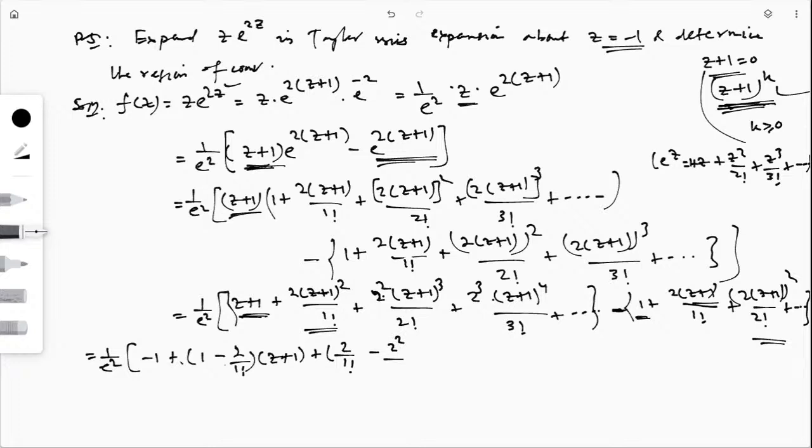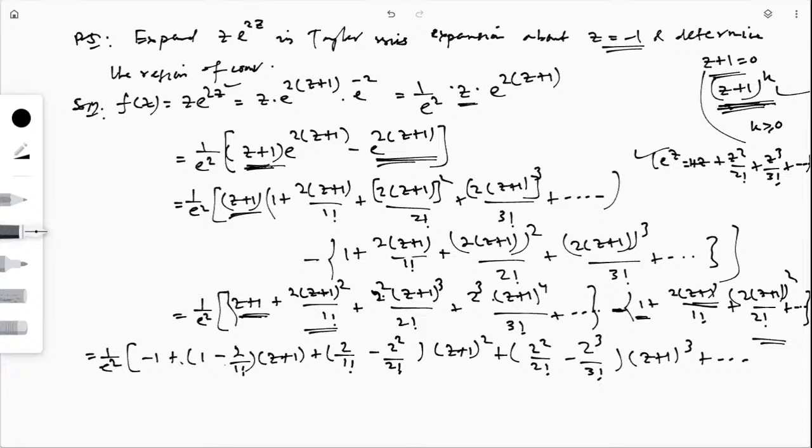2 square by 2 factorial whole into z plus 1 whole square. Similarly, for the third term, you can write 2 square by 2 factorial minus 2 cube by 3 factorial whole into z plus 1 whole cube. So this will continue like this, and this expansion is valid for the whole complex plane because e to the power z is an entire function and it is analytic everywhere in C.